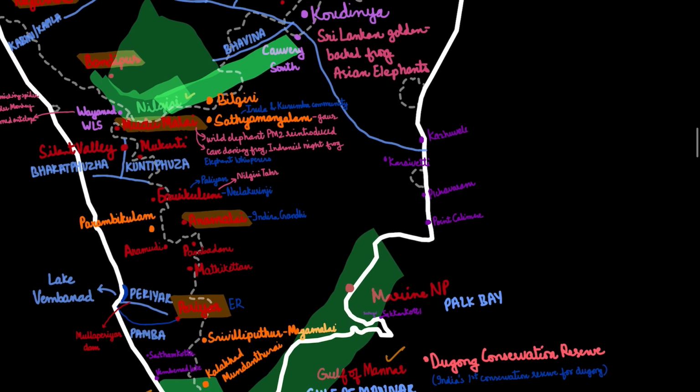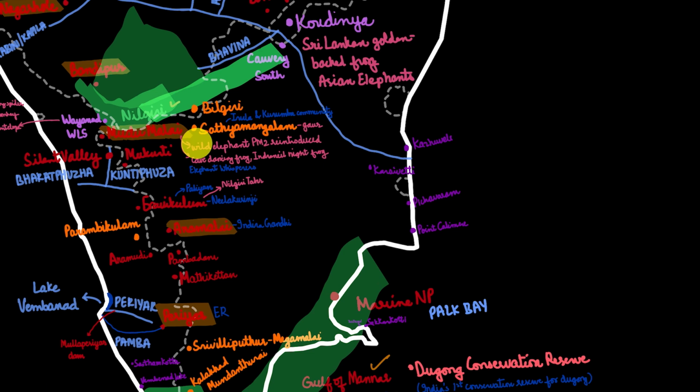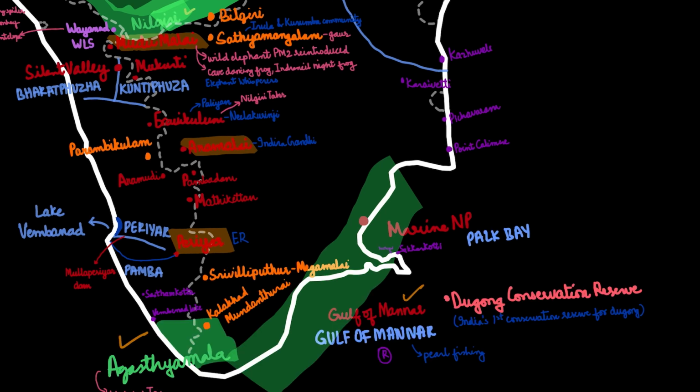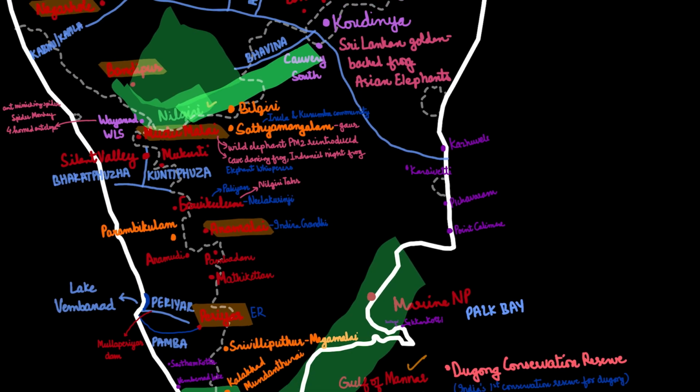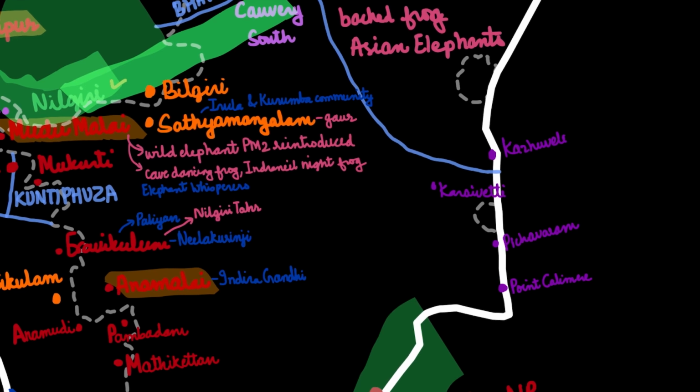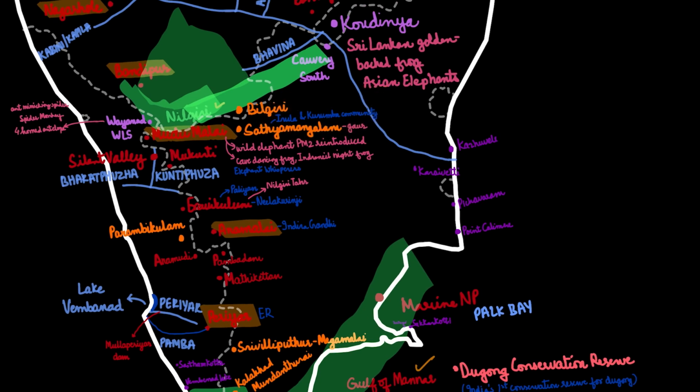So the tiger reserves in this area are the Sathyamangalam Tiger Reserve, Mudumalai, Annamalai, Srivilliputhur Megamalai, and Kalakad Mundanthurai. I'm sorry for my pronunciation over here, since these are not in my native language, I'm a bit confused over the pronunciation. Anyways, the Sathyamangalam Tiger Reserve is known for Irula and Kurumba communities.